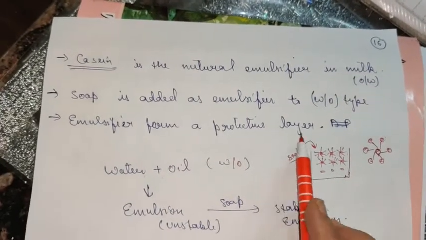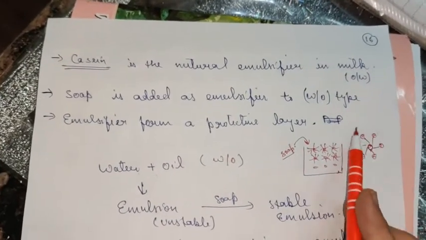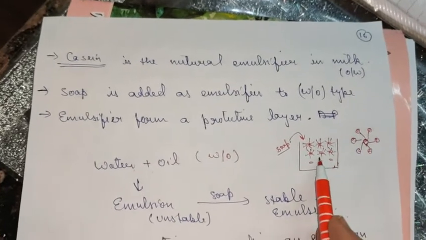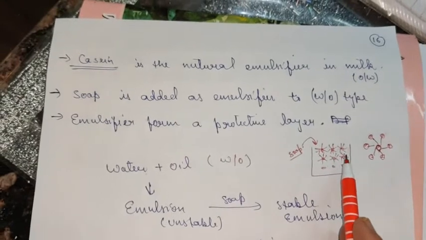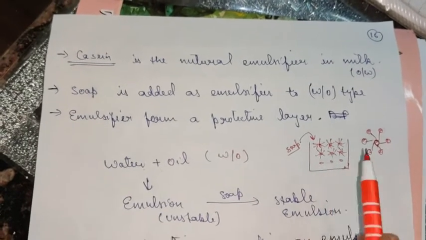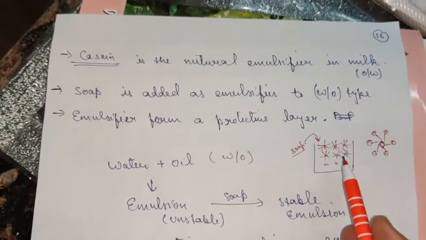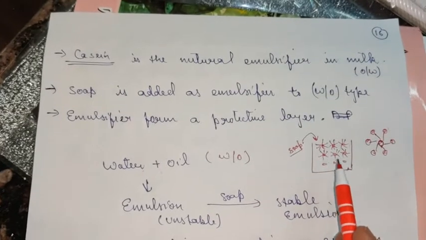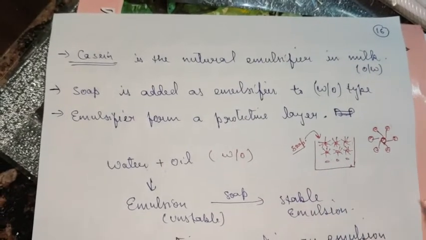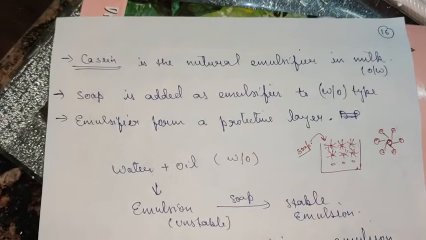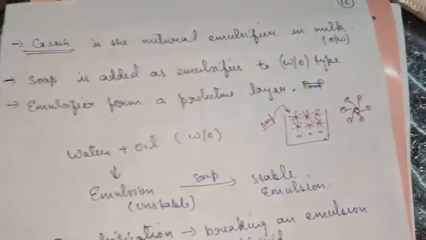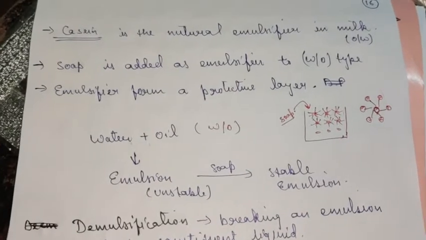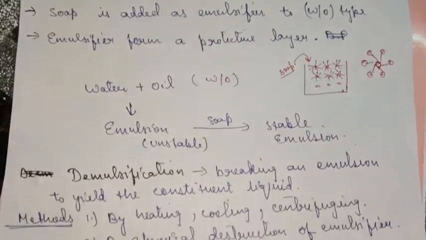So when you add soap to it, soap starts forming micelles with the oil droplets, and when they have the same charge, they start facing strong repulsions with each other, and that is why they do not coalesce with each other or get aggregated, and as a result we get a stable emulsion. So this is how the emulsifying agent or emulsifier functions.